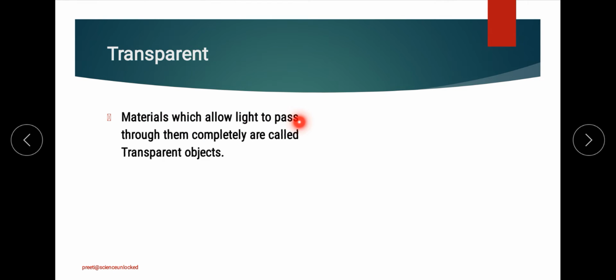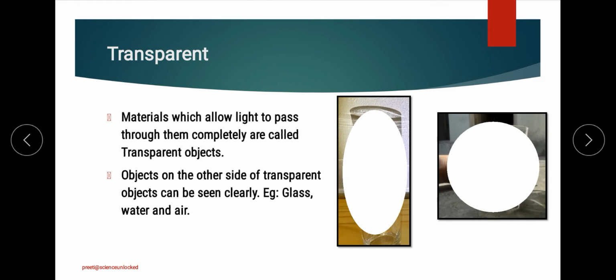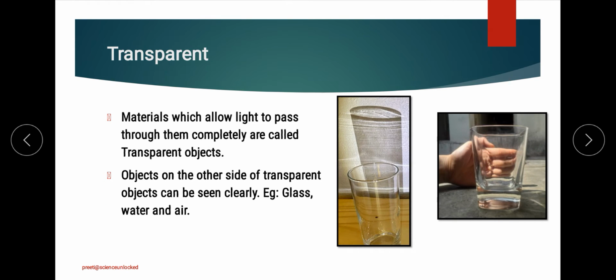Now, the next property that we have is transparency, or you can say the property of allowing light to pass through it, on the basis of which we categorize objects, that is, whether a material allows the light to pass through it completely or not. Whenever anything allows the light to pass through it properly, we are able to see the things which are on the other side of the material. For example, air, glass, water and such things.